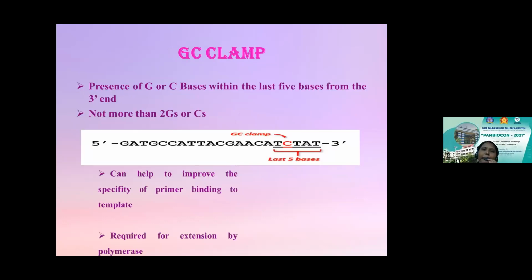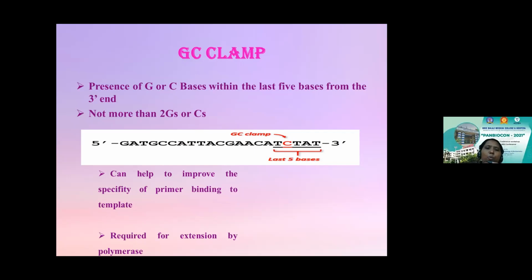So this is another parameter. A clamp, you use it to join 2 different substances, isn't it? Similarly, you have to be mindful of a clamp when you're designing your primer. So what is this GC clamp? It is nothing but the presence of a guanine or a cytosine base within the last 5 bases from the 3' end. So this is the 3' end of the primer, and there should be the presence of either 1 or 2, either a guanine or a cytosine residue within the last 5 bases.